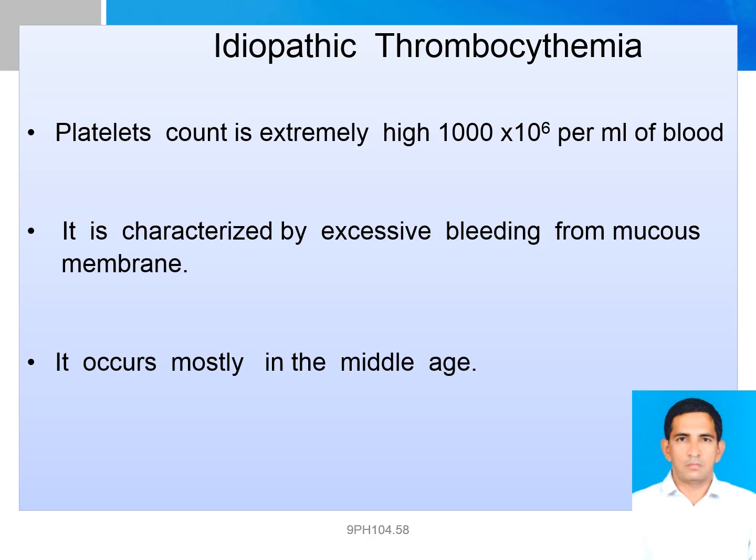It forms part of the spectrum of myeloproliferative disorders, which include polycythemia rubra vera and perhaps leukemia. The distinction between polycythemia vera with excessive production of red cells and thrombocythemia with excessive production of platelets is not sharp.